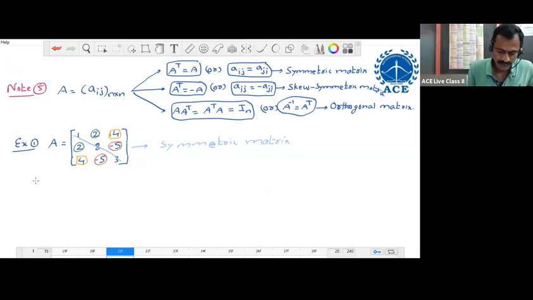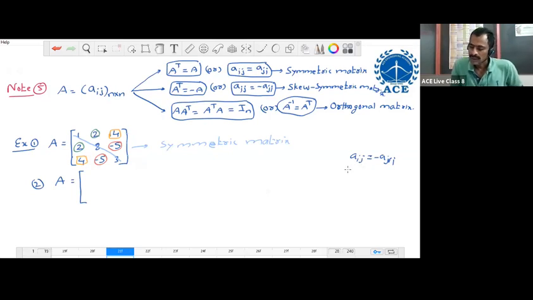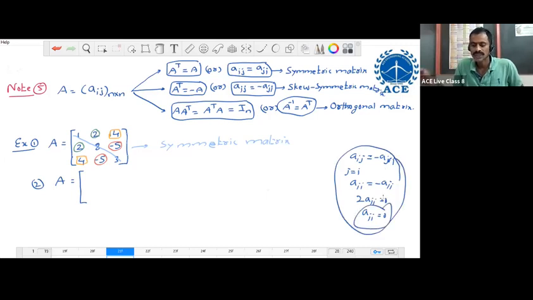Next, example number 2 for skew symmetric. A equal to... Here, Aij equal to minus Aji is the condition. If we substitute j equal to i, then Aii equals minus Aii. Then 2Aii equal to 0, so Aii equal to 0. From this, we can say that diagonal elements of a skew symmetric matrix are always 0 only.